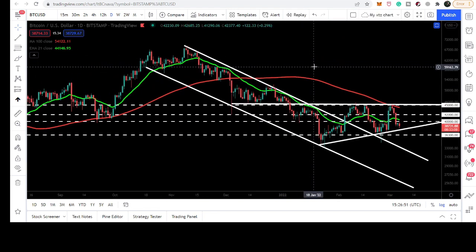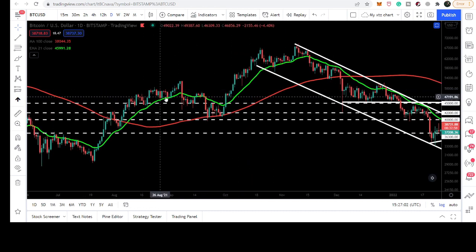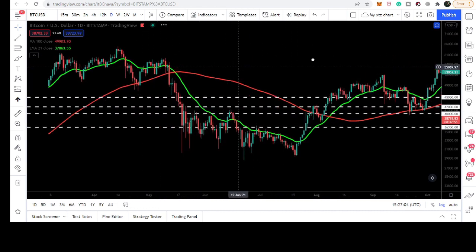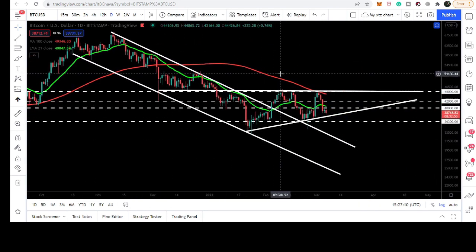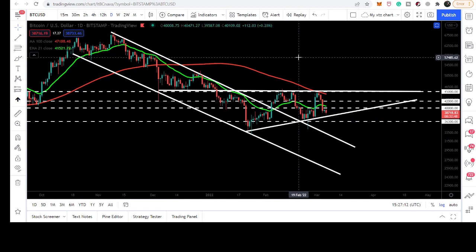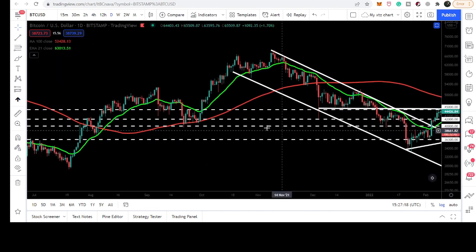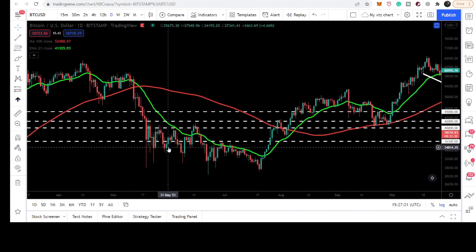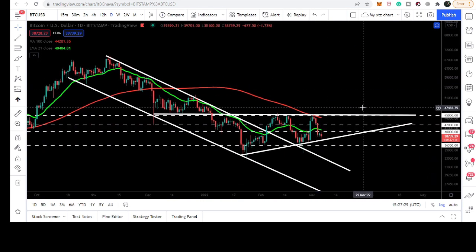If we take a look at the previous history, we can see here it was working as a resistance in the month of Feb 2022. Before that, here as a support, and here as a support for the past several days, and here it worked as a support, and before this it has been working as a support here as well. And the 42k, by the way, was also a very strong support, but the price line also broke it down. 40k was also a very significant support, this one, and you can see here it worked as a support, and here this 40k worked as a resistance. So the price line has also broken down the 40k support as well.